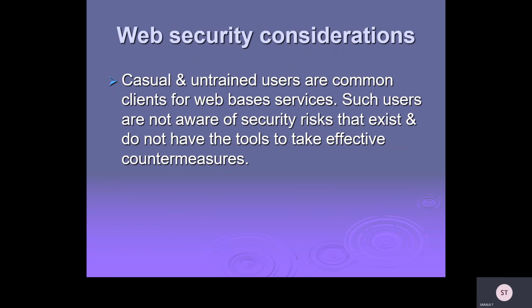And casual and untrained users are common clients for web-based services. Such users are not aware of the security risks that exist and do not have the tools to take effective countermeasures. See, if I am one of the users accessing a website, I should know whether it is a secured website or not, and whether it is accessing any data from our system or not.